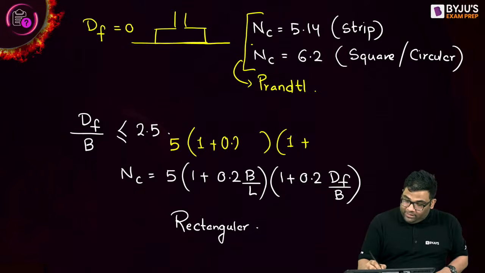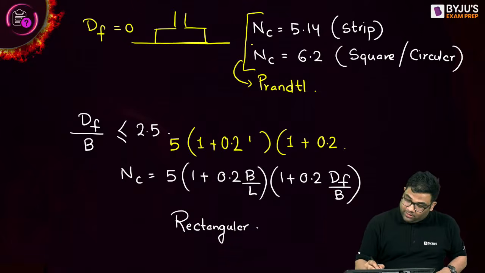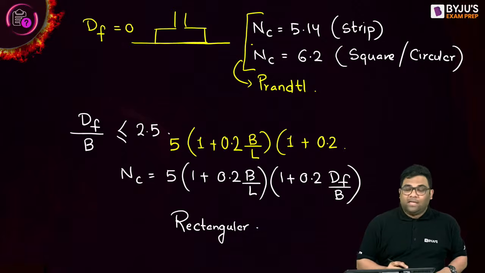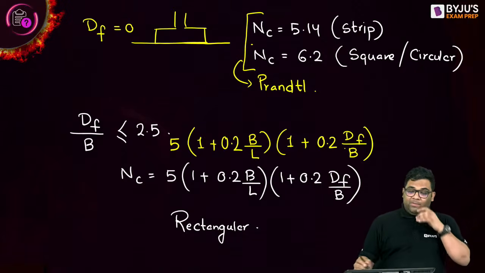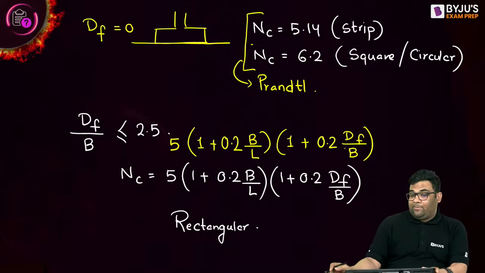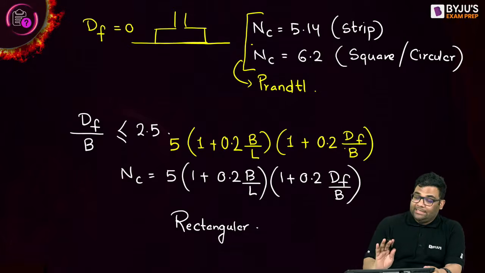Then you see 0.2 here, then 0.2 here. Okay, then two ratios, B by L, and here is what? df by b. Able to remember this equation or not? Yes? This is the grand equation, I can say, for your Skempton theory. Okay.